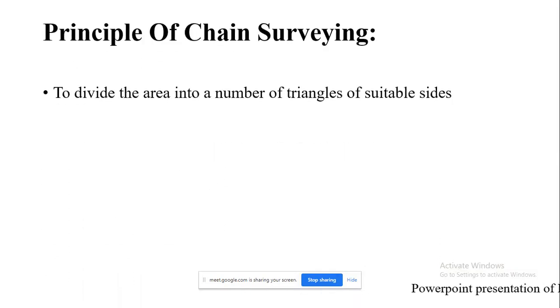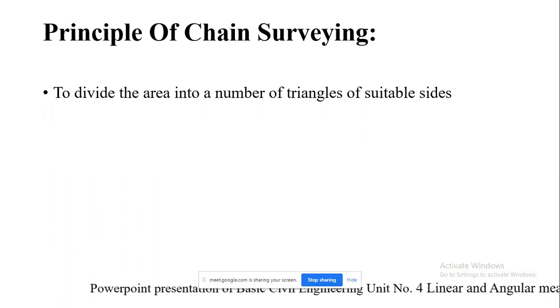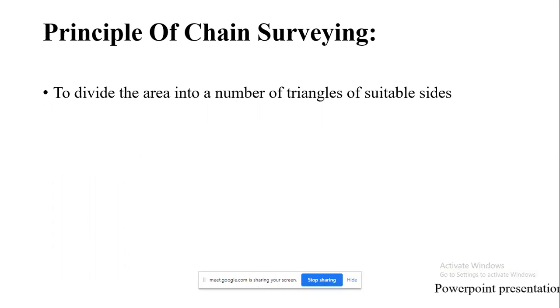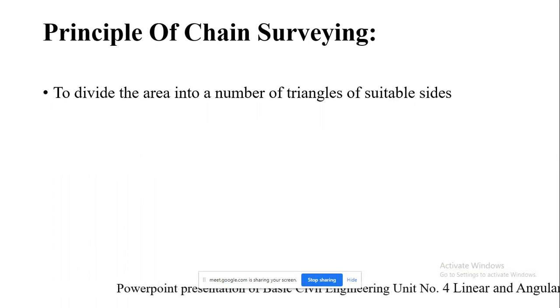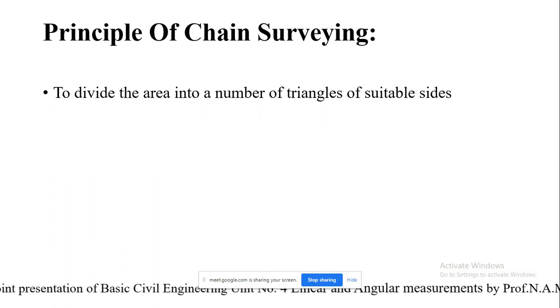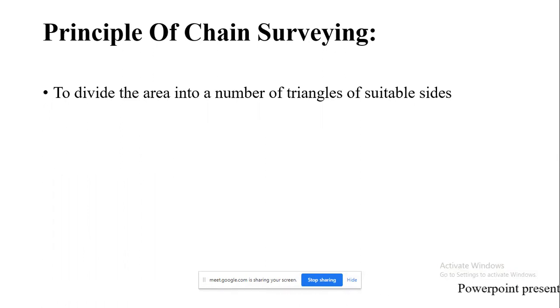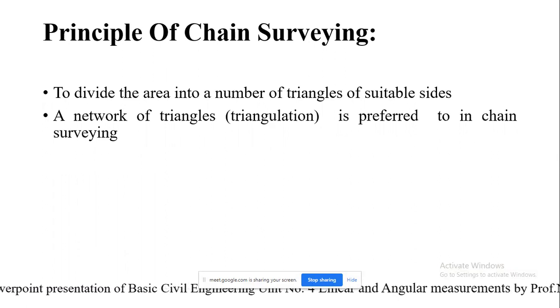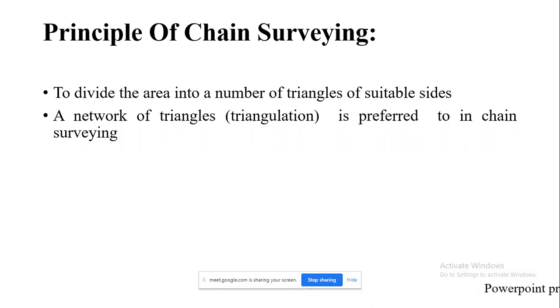So the first point is the principle of chain surveying. As I told you, the principle of chain surveying is based on triangulation, in which the entire area which is to be surveyed is divided into a number of triangles and a network is formed, in suitable sites. This means the area is divided into small triangles which should be well conditioned. In chain surveying, the sides of the triangles are measured directly on the field by chain or tape, and no angular measurements are taken.